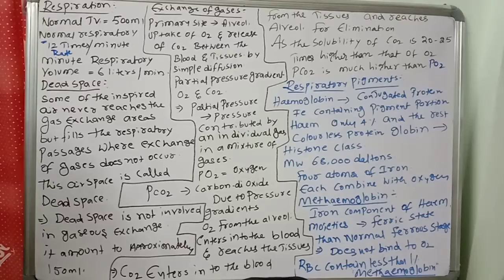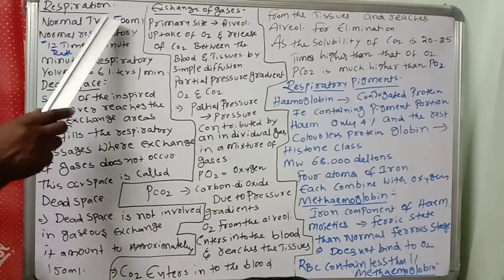These are important points, you should listen very carefully. First, what we discussed: tidal volume, expiratory reserve volume, inspiratory reserve volume, vital capacity, and total lung capacity, in the previous class. In this class, we will discuss some important points on exchange of gases and respiration, and what is dead space. Come on, one by one.